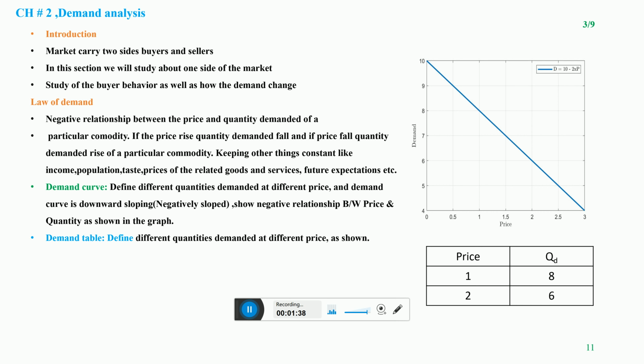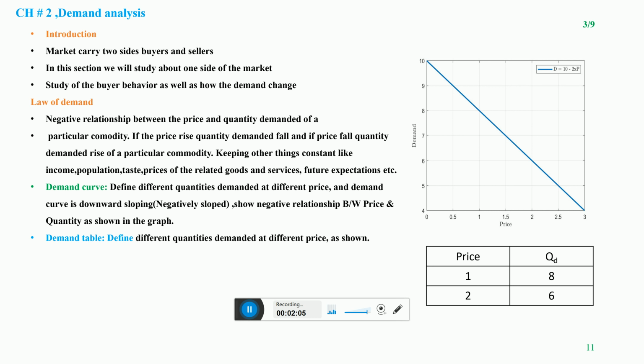In real life, we cannot keep these things constant because income, population, taste, prices of the substitutes are changeable. But we are assuming they are constant for the applicability of the law of demand. Why are we keeping these other factors constant?